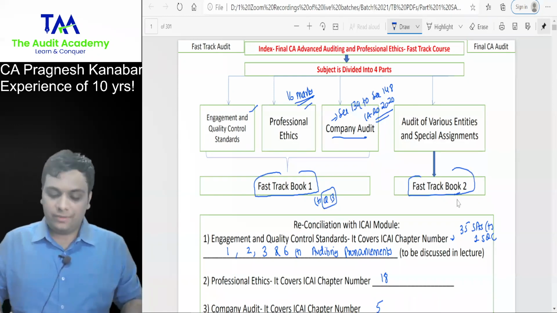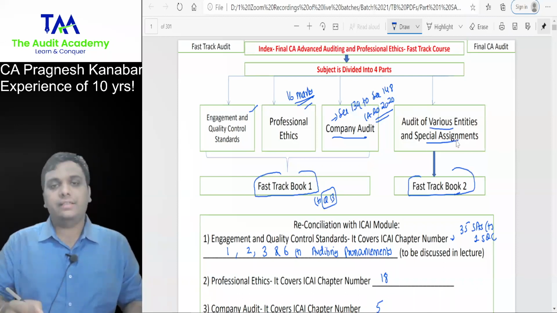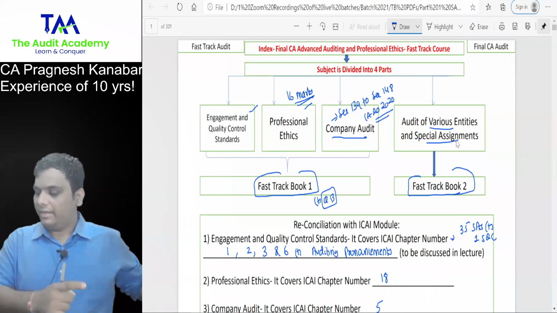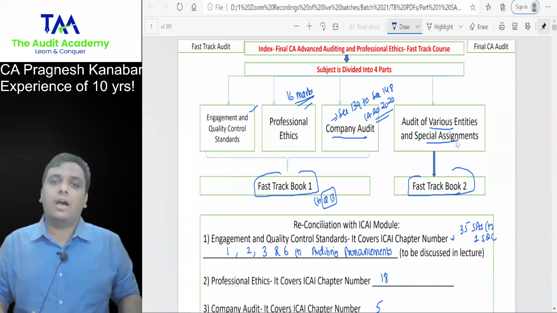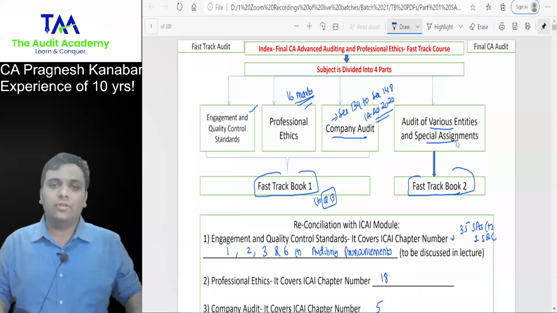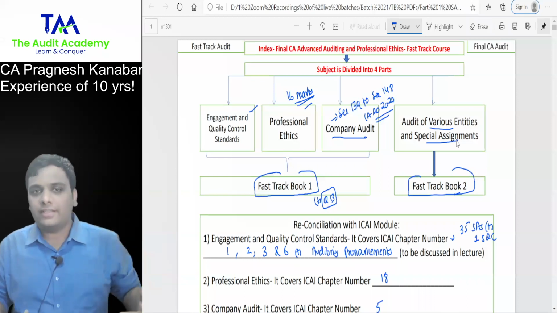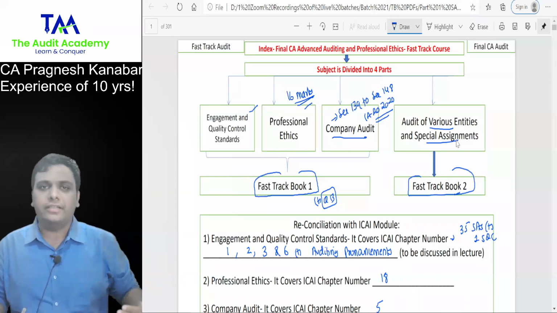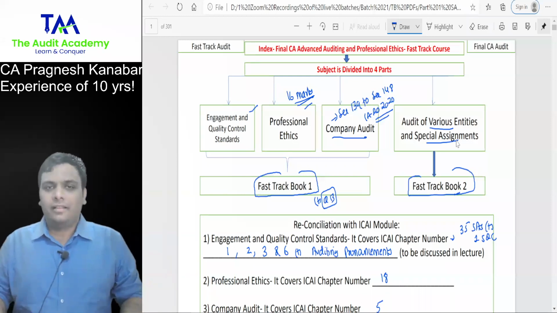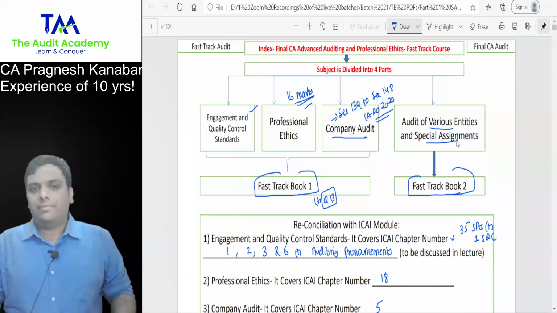What I have done is, for audit of various entities and special assignments, ask your heart. If you have already given the attempt, then ask your heart. When it comes to audit of banks, audit of insurance, audit of NBFC, audit of PSU, peer review, quality review, investigation, due diligence, forensic audit, internal audit, management audit, operational audit, and so on, did you really cover those chapters?